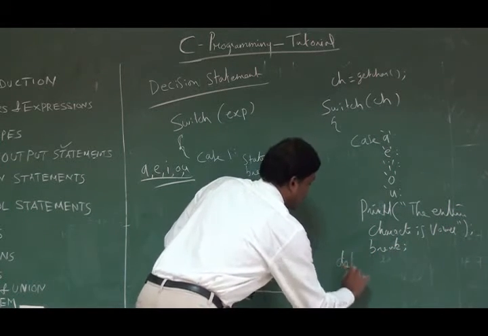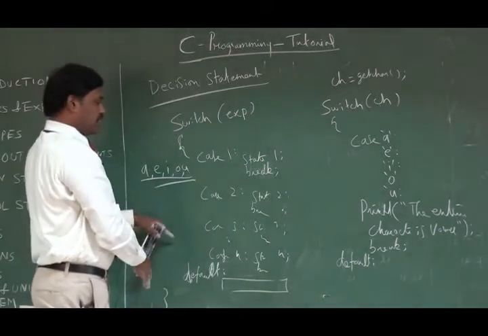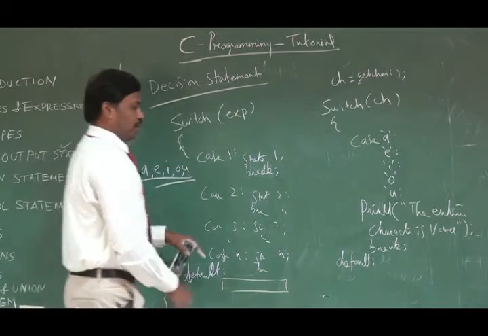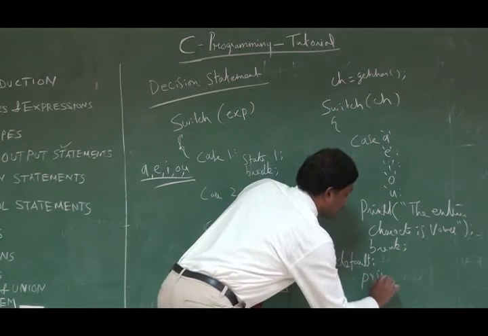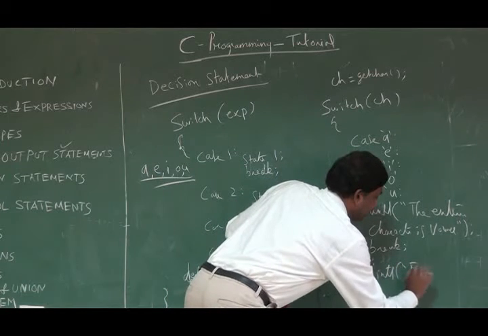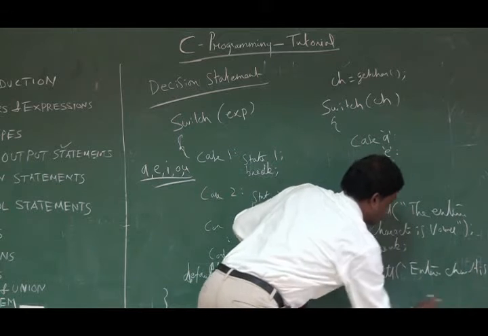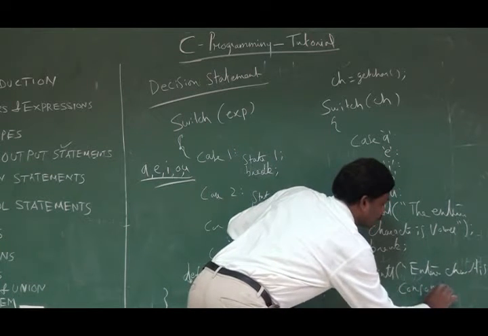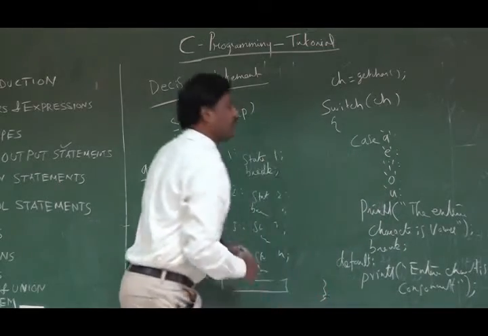It also has a default block, as I told you, because in the syntax itself the switch has a default. Here in the default I will say printf, entered character is consonant. Consonant means a character other than A, E, I, O, U.